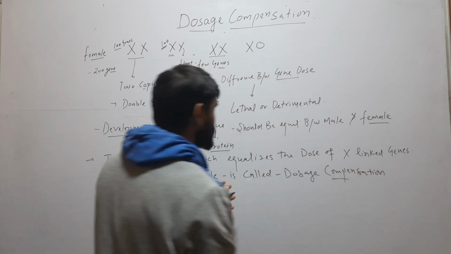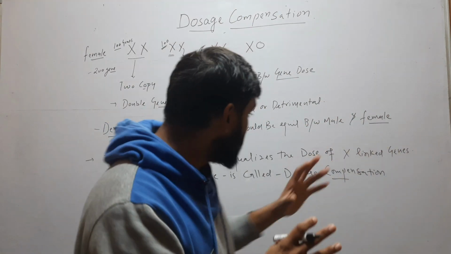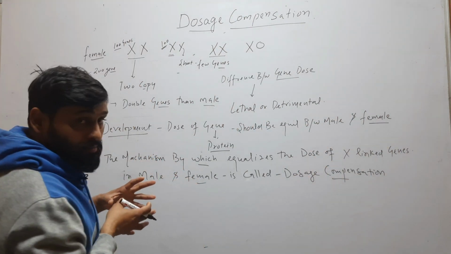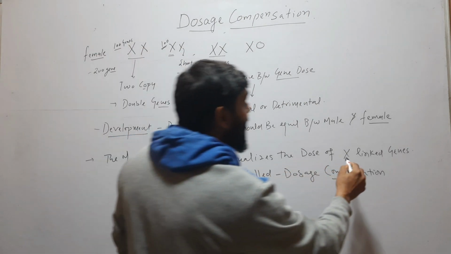So what is dosage compensation? Dosage compensation is a mechanism by which an animal, or you can say organism, equalizes the dose of X-linked genes.